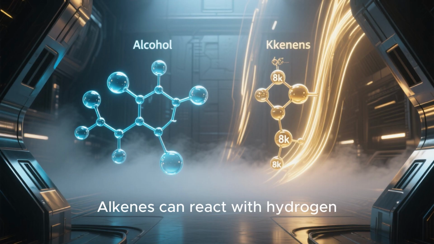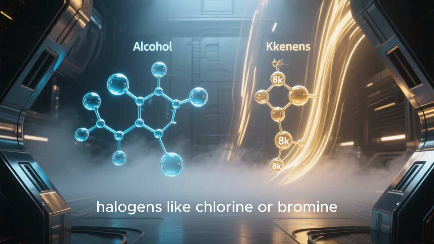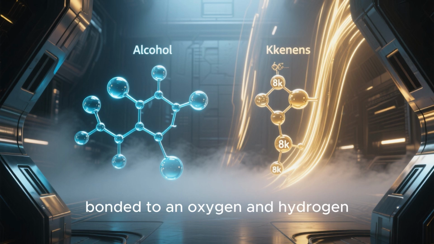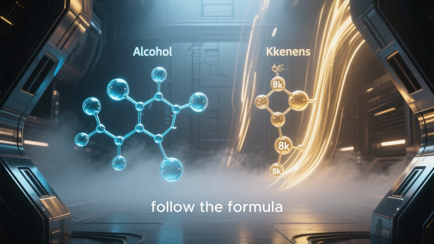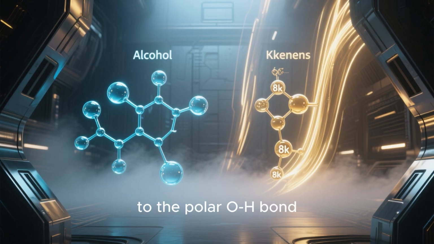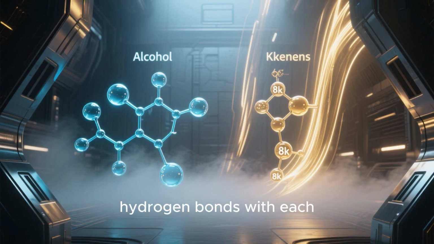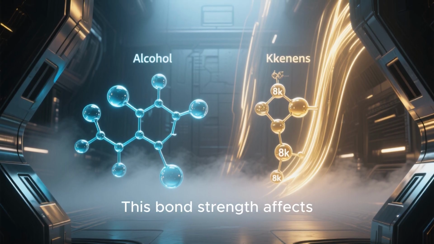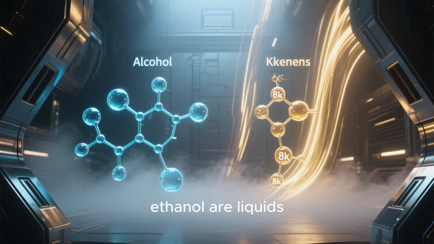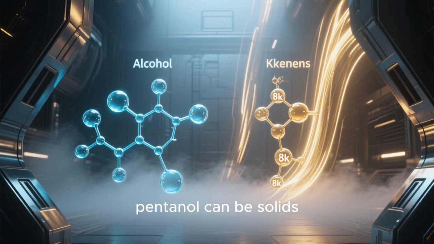Alkenes can react with hydrogen, halogens like chlorine or bromine, and hydrogen halides. Alcohols, which have a hydroxyl group, a carbon bonded to an oxygen and hydrogen, follow the formula CnH2n plus 2OH. Thanks to the polar OH bond, alcohols can form hydrogen bonds with each other and other molecules. This bond strength affects their state at room temperature. Methanol and ethanol are liquids, while longer chains like pentanol can be solids.